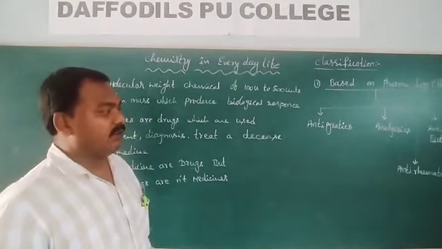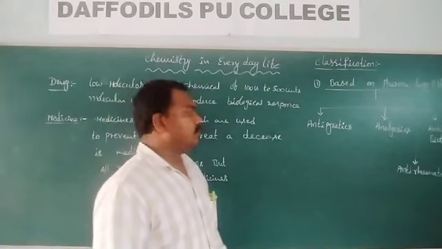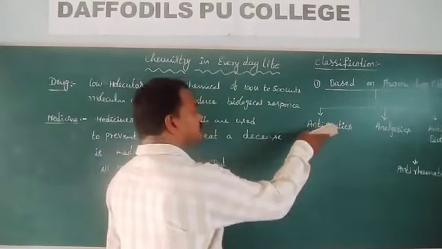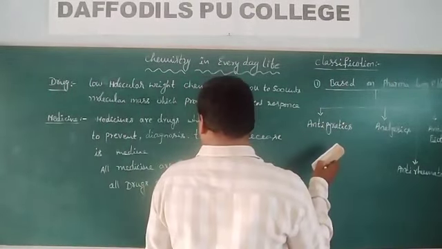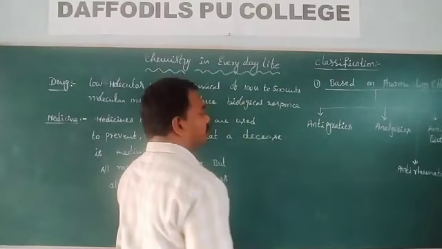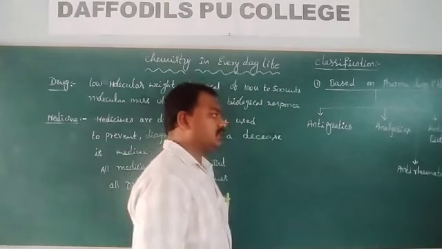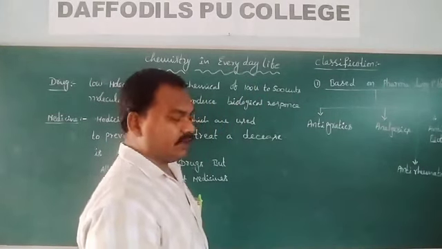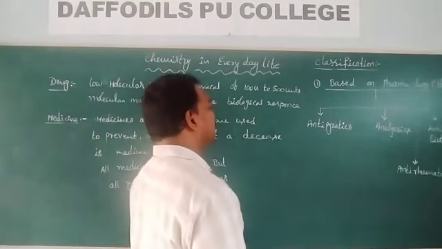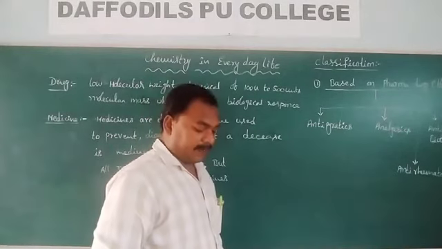This is one type of classification. There are so many types of classifications. Now we are going to discuss what antipyretics, analgesics, antibiotics, anti-rheumatoids are. First one is antipyretics.